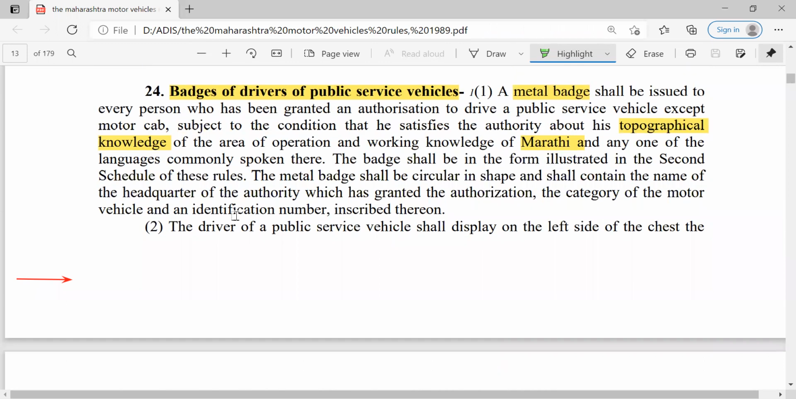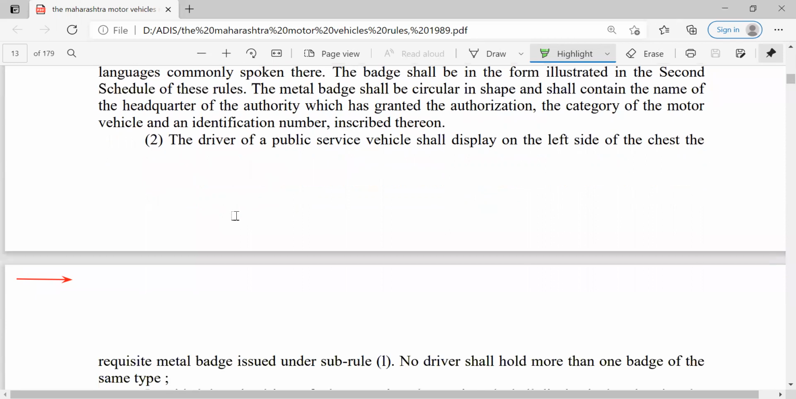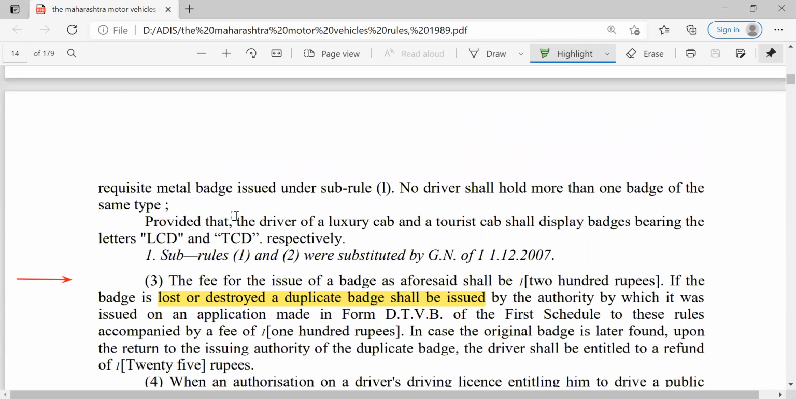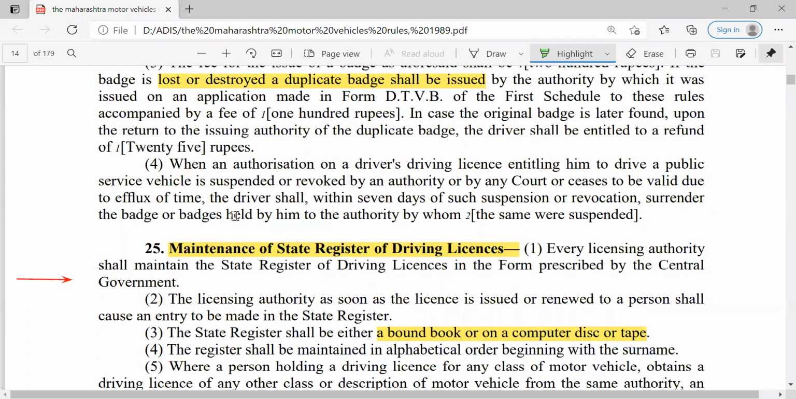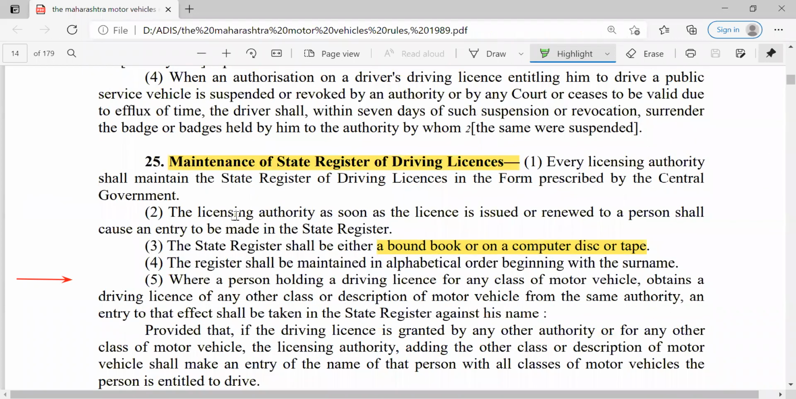driver's knowledge regarding the topography and the area, and also the local language, Marathi, because in Maharashtra most of the people talk in Marathi, and that is why Marathi is an essential language for that driver also. And only then he has to give that badge. In case that badge is lost or destroyed by that driver, then a duplicate badge shall be issued after payment of nominal fees.